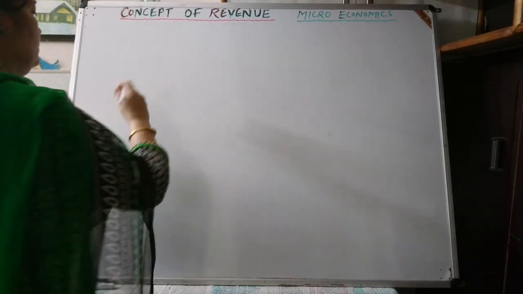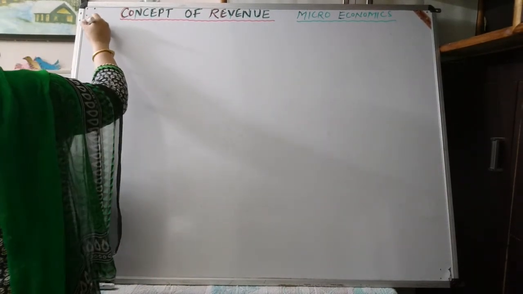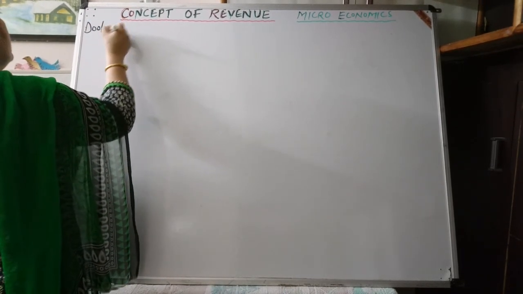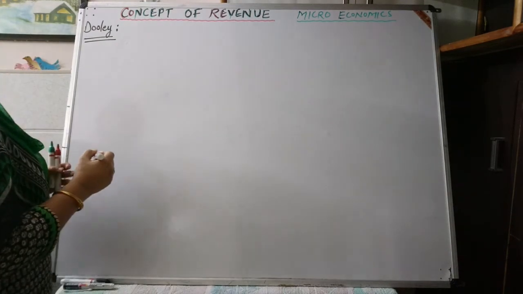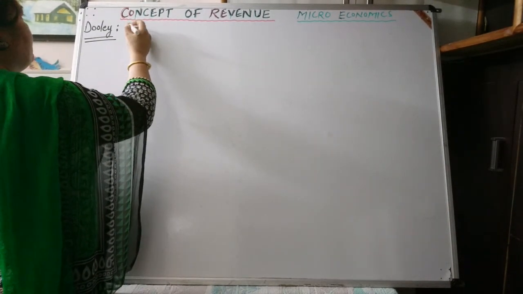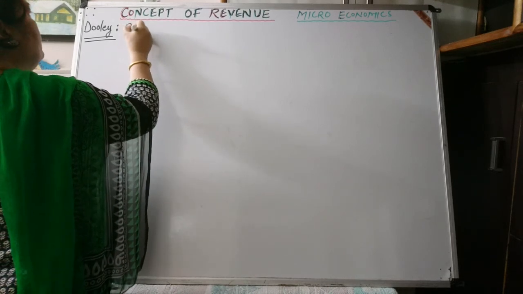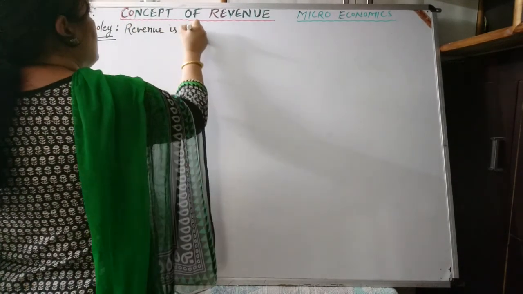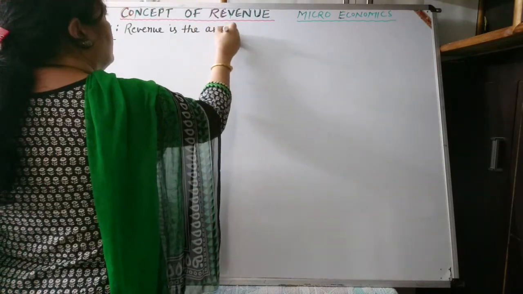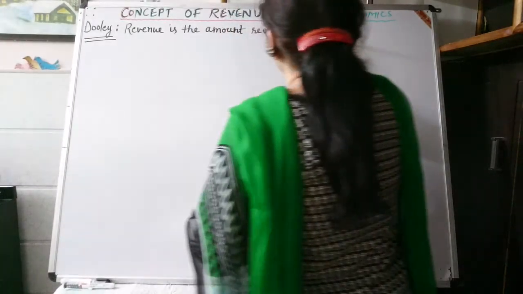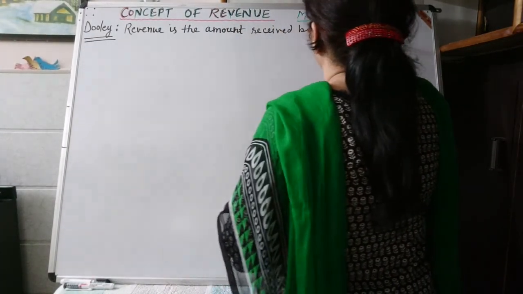According to Dooley, a well-known economist, revenue is the amount received by a firm.